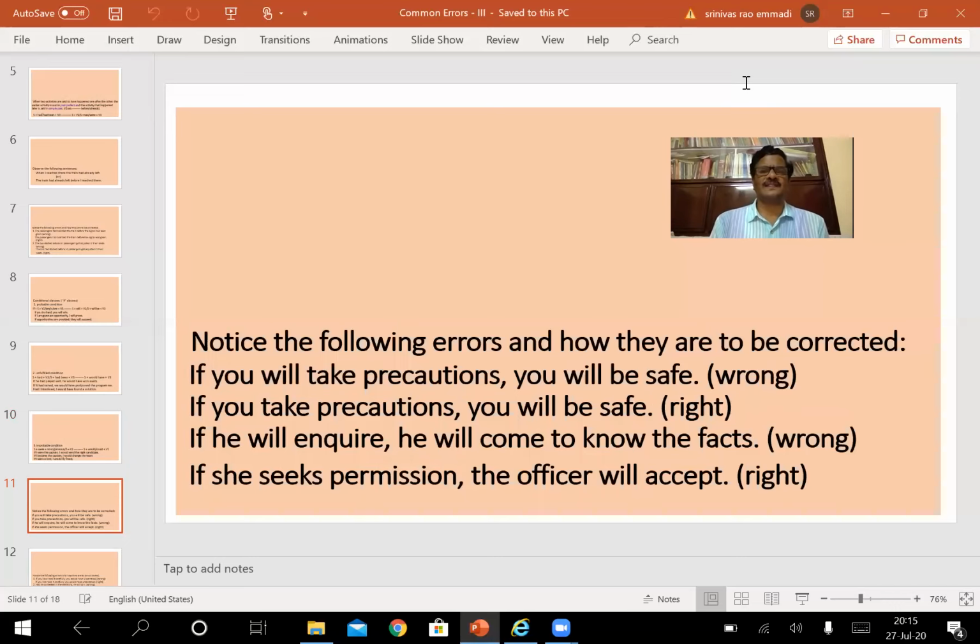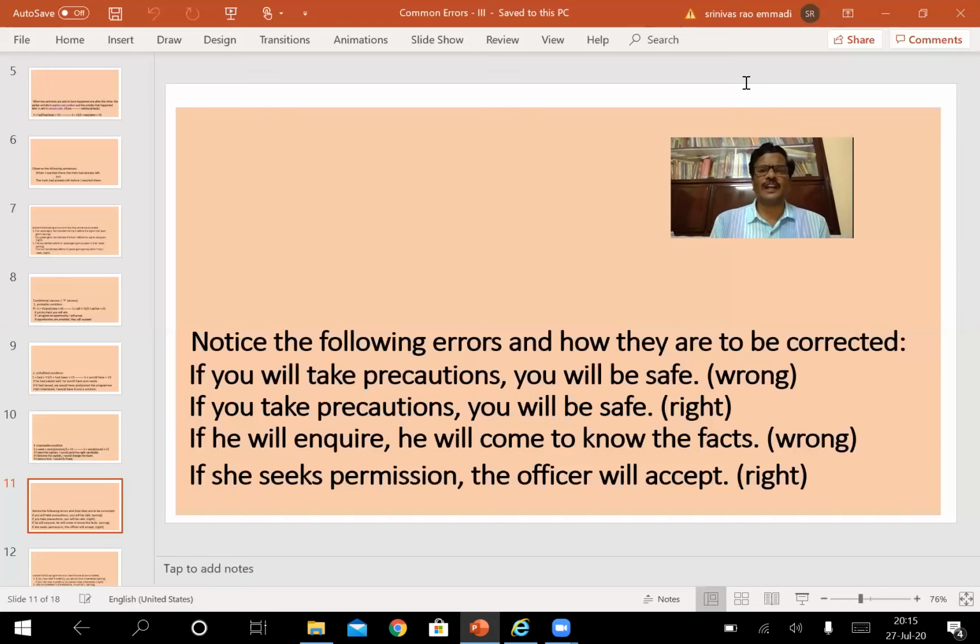Both the clauses, the conditional clause and the main clause, are in simple future tense. As I have just explained, they cannot be in the same tense. If the main clause is in simple future tense, the conditional clause should be in simple present tense. That is the rule. Probable condition, as I have just explained in the first clause: if you take precautions, you will be safe. Then it becomes a right sentence.